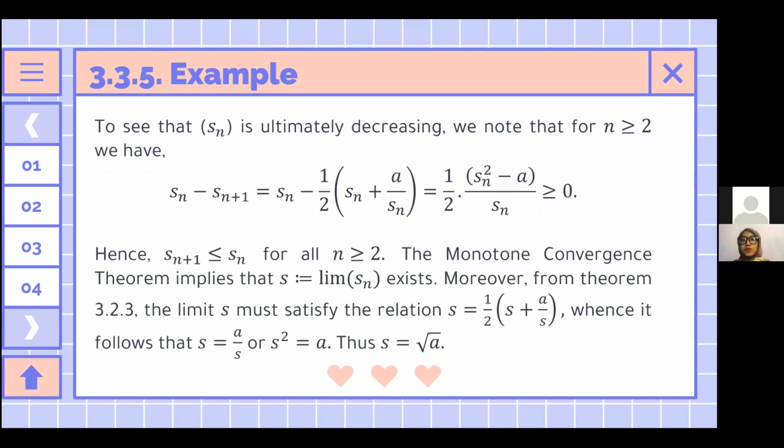And then to see Sn is ultimately decreasing, we note that for n ≥ 2, we have Sn − Sn+1 = Sn − (1/2)(Sn + A/Sn) = (1/2)(Sn² − A)/Sn ≥ 0. Hence, Sn+1 ≤ Sn for all n ≥ 2. The monotone convergence theorem implies that S = lim Sn exists.